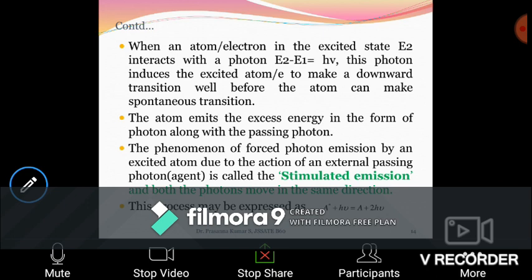This is the phenomenon of forced photon emission. Here the photon is emitted not voluntarily; it is forced, it is the forced emission by an external passing photon. So the difference in these two energy levels is one photon and the passing photon is another photon, and they go together in the same direction. So this is called the stimulated emission. This process can be explained by the expression A star plus h nu equals 2 A plus 2 h nu. Here two photons have been created. A star is the excited state, which comes down to the ground state as A.